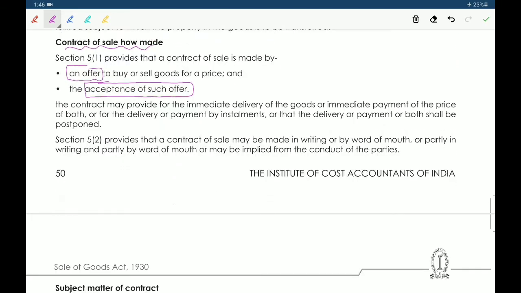Next, there may be immediate payment of the price or payment by installments, and it is also a contract of sale. The contract of sale may be in writing or by word of mouth, or may be implied from the conduct of the parties. It can be implied also.